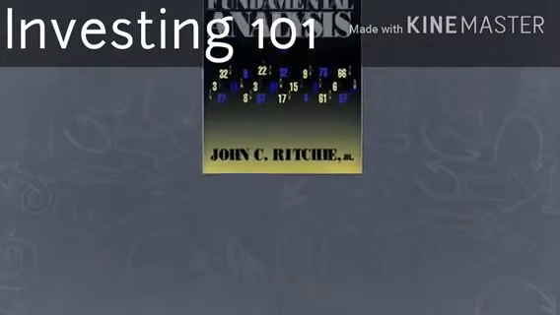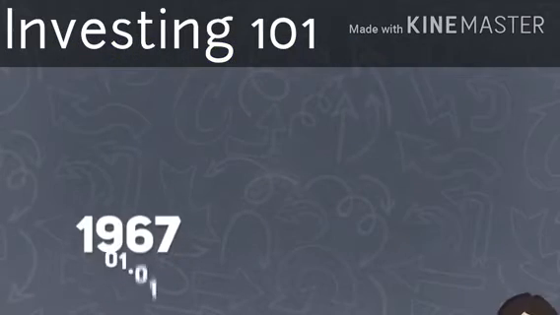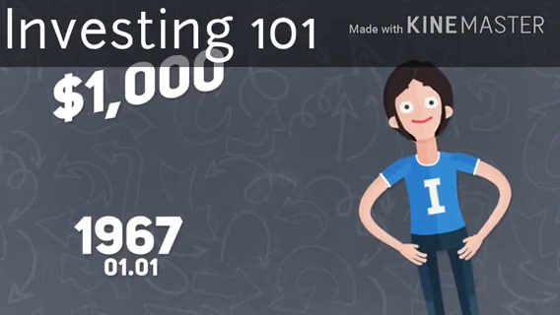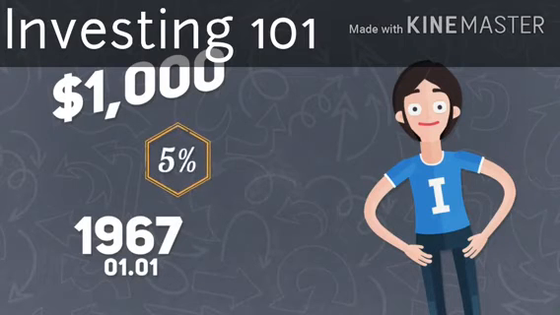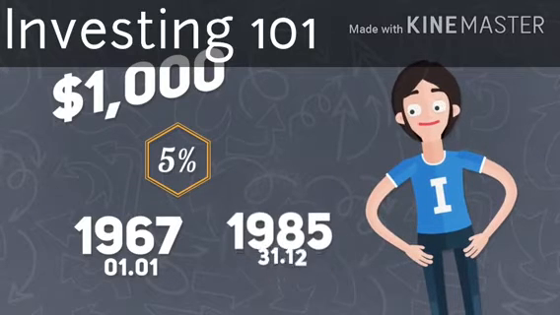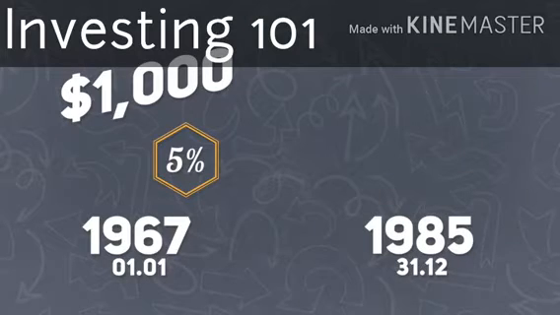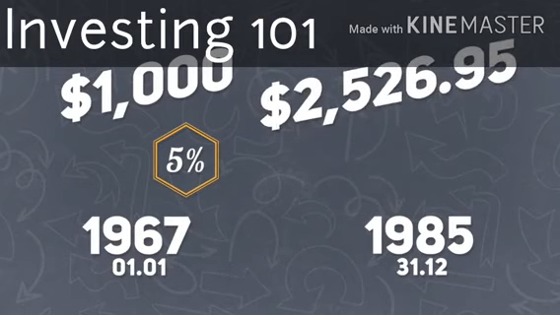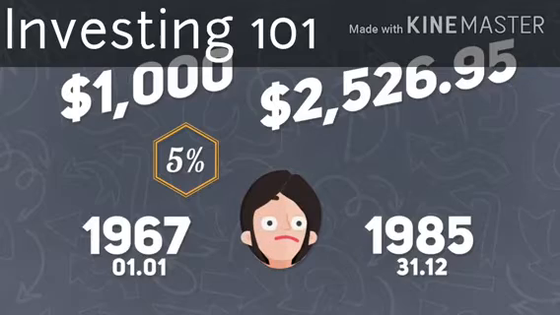Let us use an example from the book Fundamental Analysis by John C. Ritchie. According to the example, we will assume that on January 1st, 1967, Irenaeus deposited $1,000 into his savings account and expected to maintain or even gain his purchasing power. The annual capitalized interest rate was 5%. Irenaeus kept his money in his bank account until the end of 1985. So we can calculate that at the end of 1985, he had $2,526.95 in his account. Should he be happy with this result?